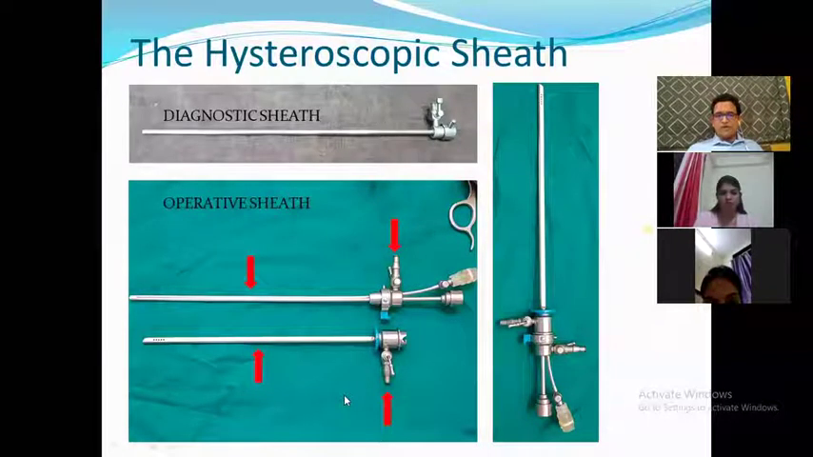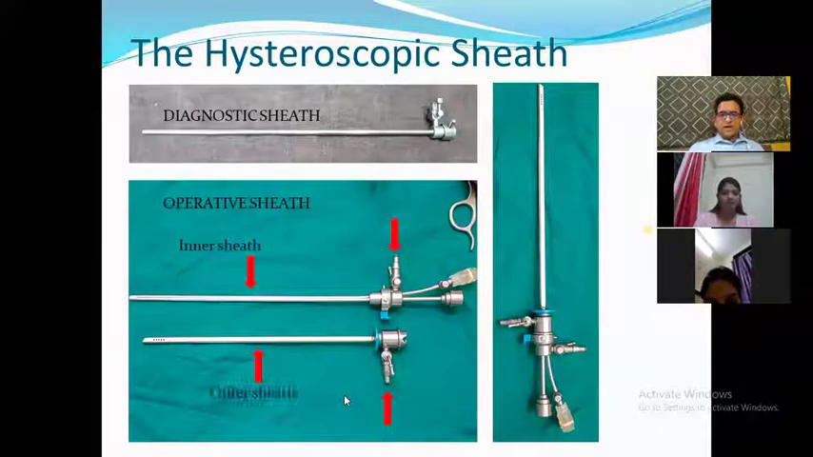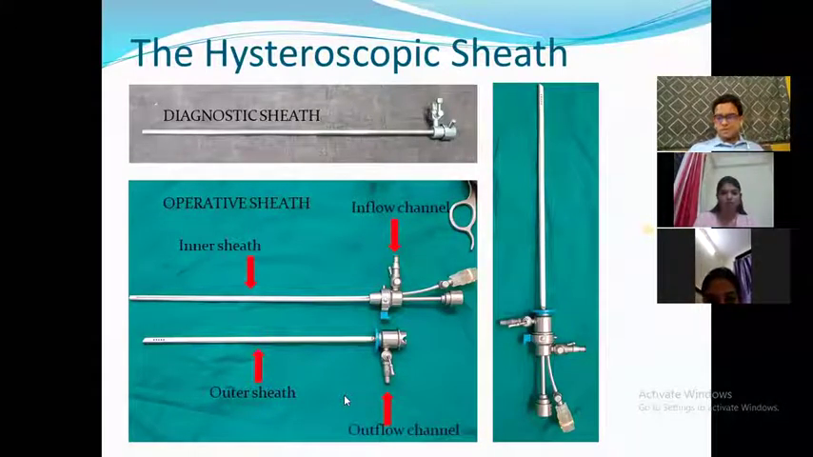And if we look at the names of each of these, this is the inner sheath. The inner sheath has got a channel where you can attach the saline tubing. There is an outer sheath, and the outer sheath has got one more channel on itself. So the inner sheath has got a channel which is called the inflow channel, and the outer sheath has got a channel which is called the outflow channel.